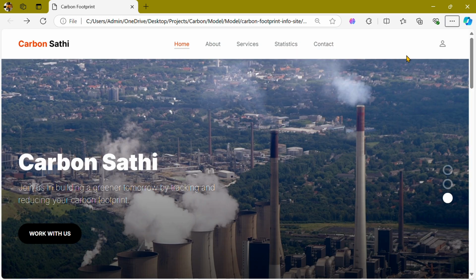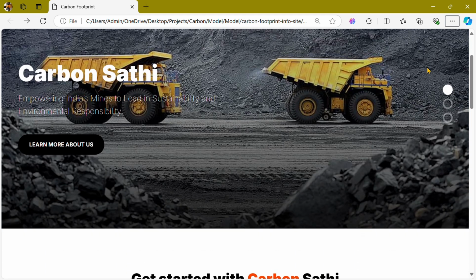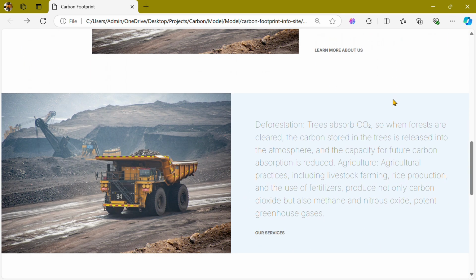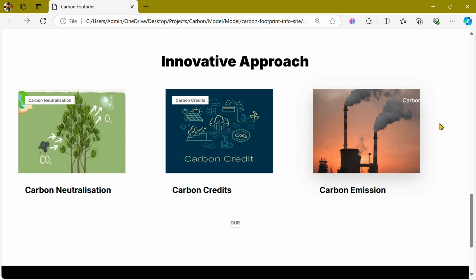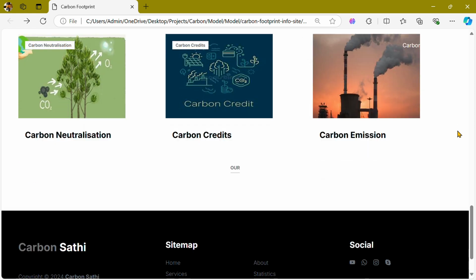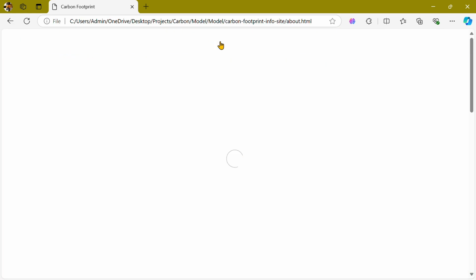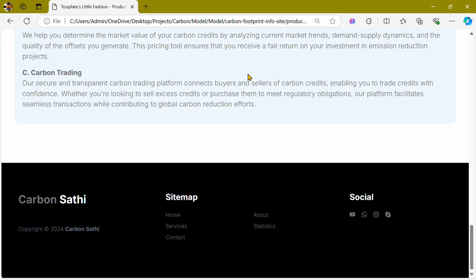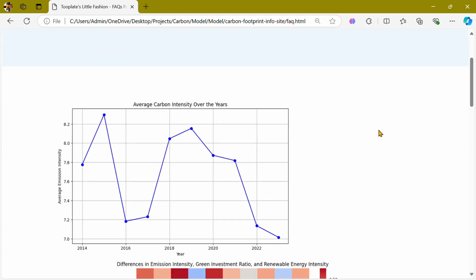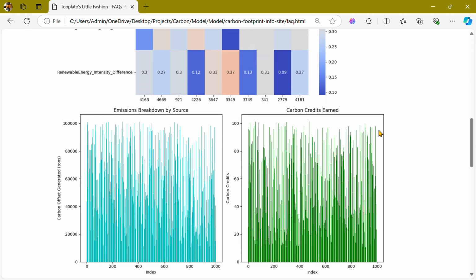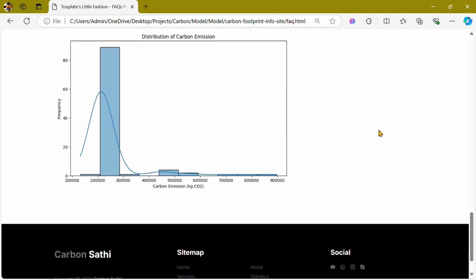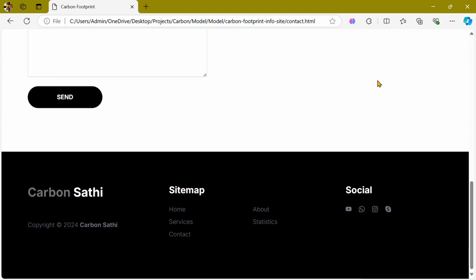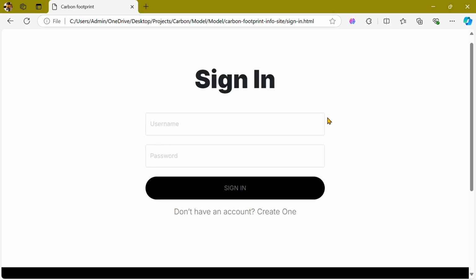Few of them are carbon footprint quantification, carbon sink gaps, neutralization pathway simulation, data analytics and insights, rewards, and carbon credit trading platform, which involves carbon credit calculation, price calculation, and trading. Statistic page will basically display the statistical data in the form of charts, graphs, etc. Here are few of them which are actually the outputs after data processing. In Contact Us, user will be able to reach out to the team possibly for query or feedback.